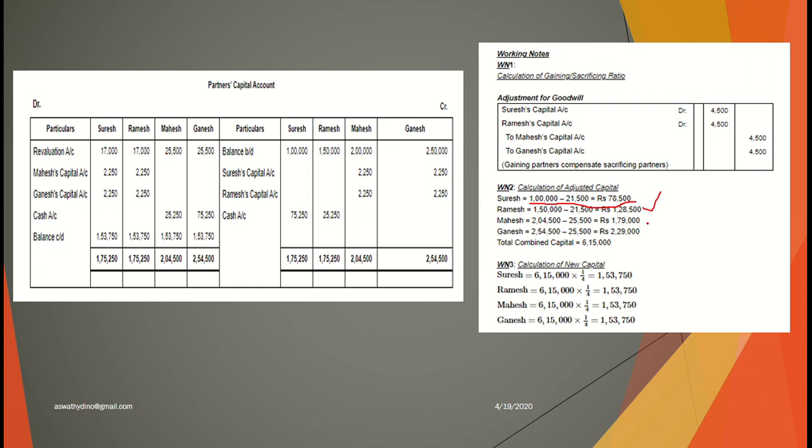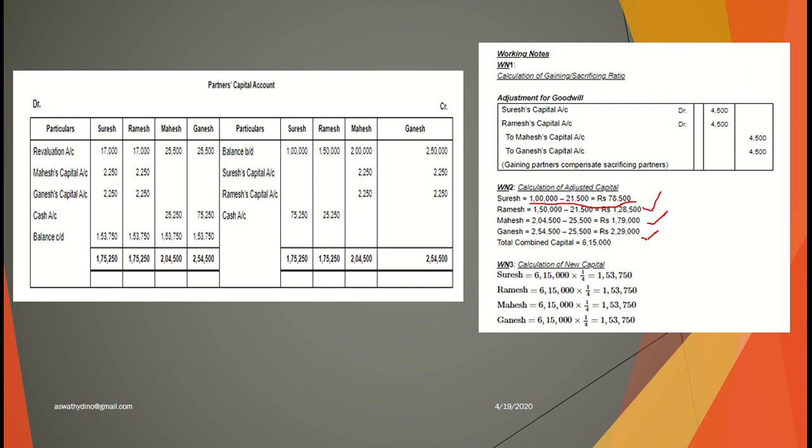And for Mahesh, 2 lakh plus 2,250 plus 2,250 minus 25,000. Okay, that is 1,79,000. And for Ganesh also, credit minus debit: 2,50,000 plus 2,250 plus 2,250 minus 25,500, that is 2,29,500. Now we got the adjusted capital of all the four partners.